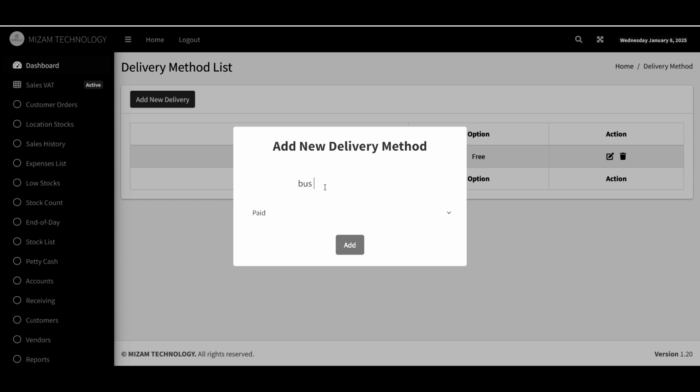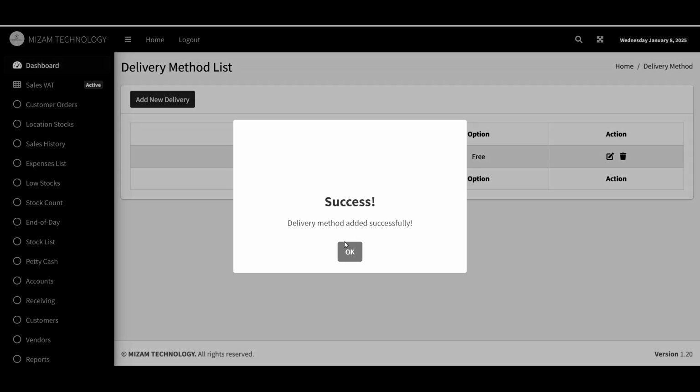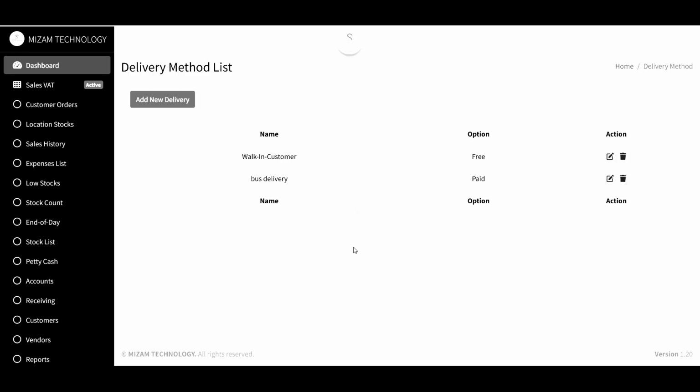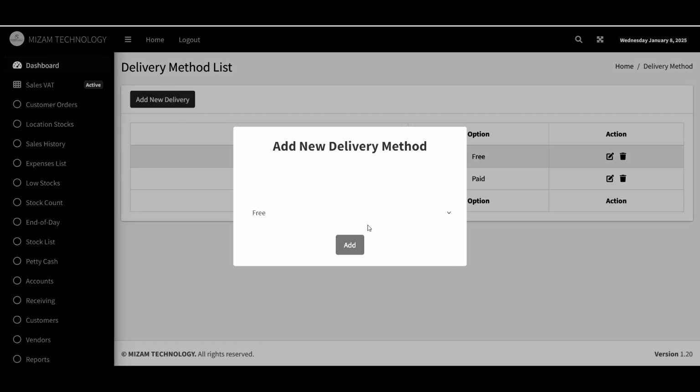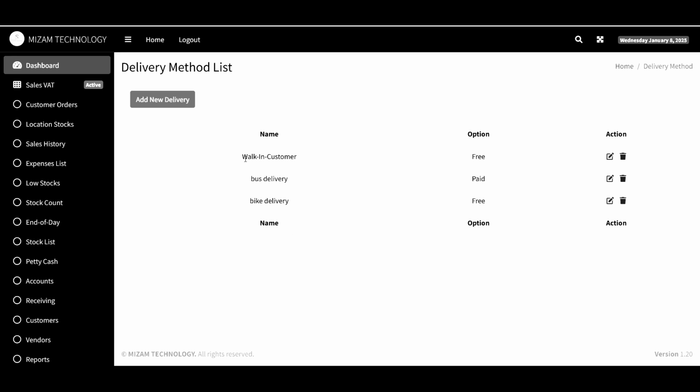So let's say bus delivery, then we say paid, click on add. It has been added. Then let's add another delivery. Let's say bike delivery, which is free. Then click on add. So you can see now that we have walk-in customer.